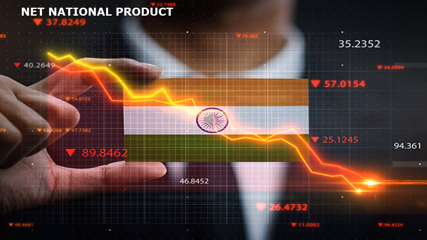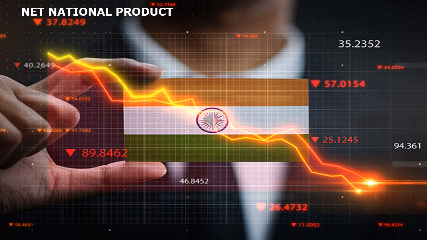A rise in per capita income means an increase in aggregate real output. If a person gets more income, then there must be an increase in output. If a country gets good income, then there should be a good output. Hence, net national product is a better indicator than national income for measuring development.